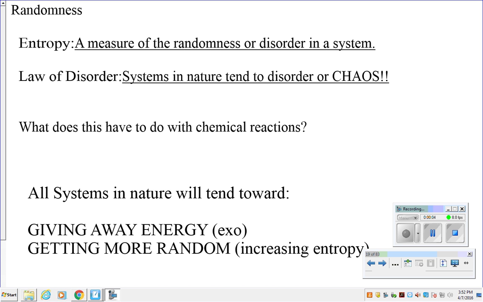Going to talk about randomness and natural tendency. Another word for randomness is the word entropy. Entropy is a measure of the randomness or disorder in a system. The law of disorder says that systems in nature will tend toward disorder or chaos. We see this all around us our whole entire lives.